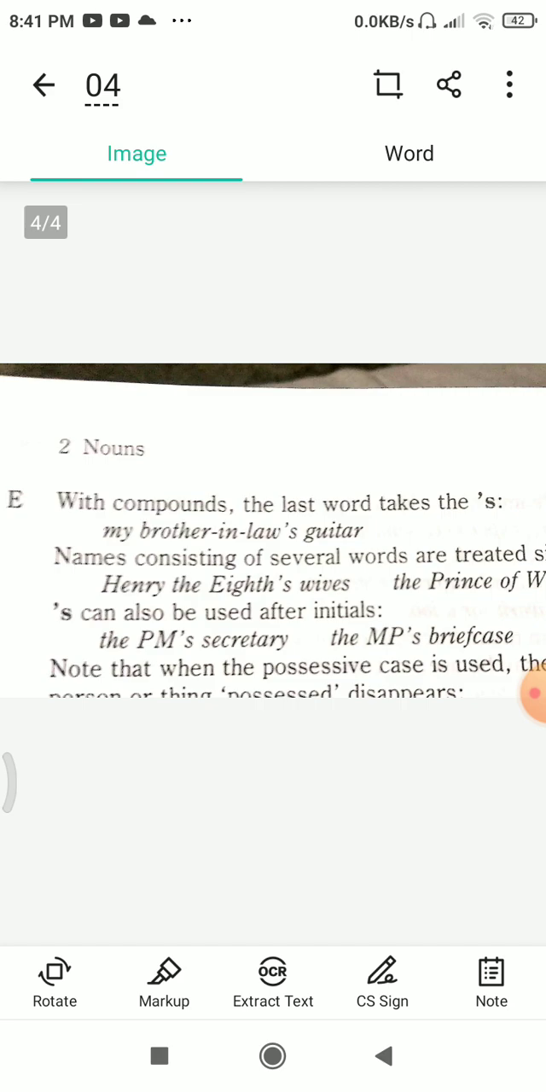Note that when the possessive case is used, the article before the person or thing possessed disappears. For example, the daughter of the politician is equal to the politician's daughter. The intervention of America means America's intervention. The plays of Shakespeare means Shakespeare's plays.